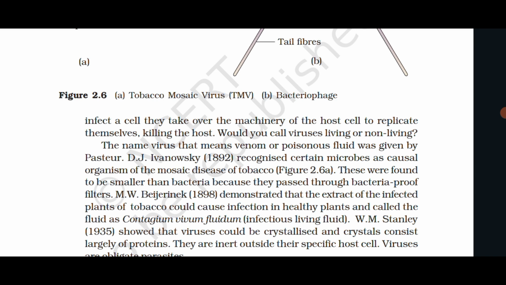The name virus, that means venom or poisonous fluid, was given by Pasteur. D.J. Ivanovsky in 1892 recognized certain microbes as causal organisms of the mosaic disease of tobacco. These were found to be smaller than bacteria because they passed through bacteria-proof filters. M.W. Beijerinck, in 1898, demonstrated that the extract of the infected plant of tobacco could cause infections in healthy plants and called the fluid Contagium vivum fluidum, infectious living fluid.